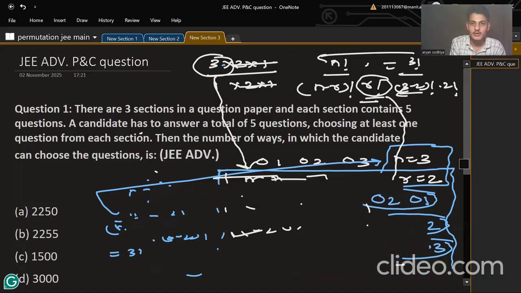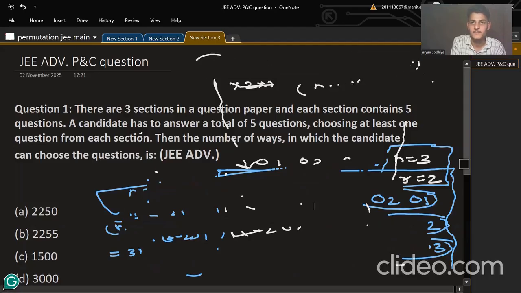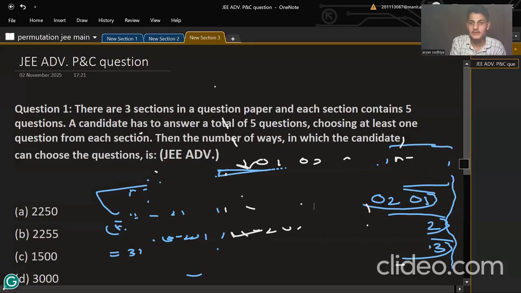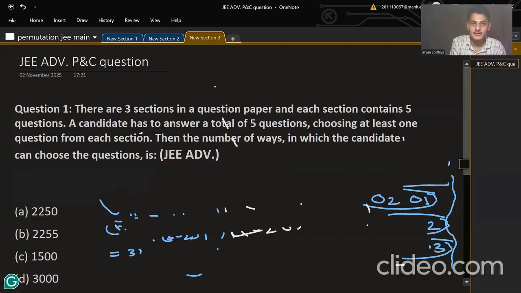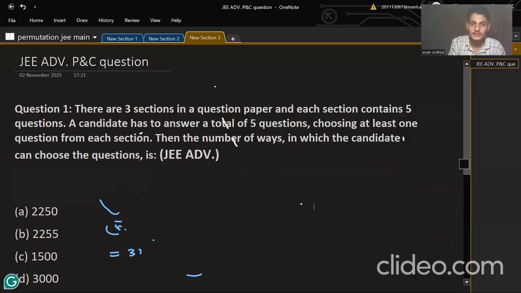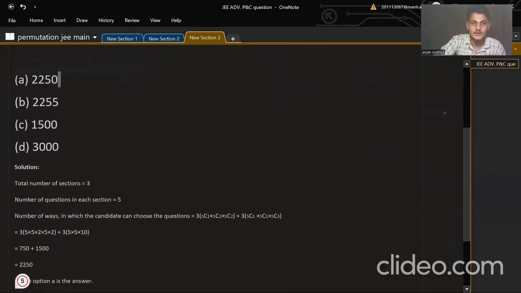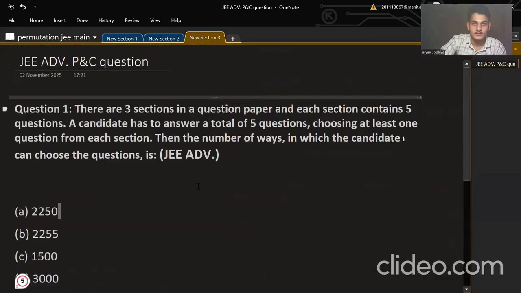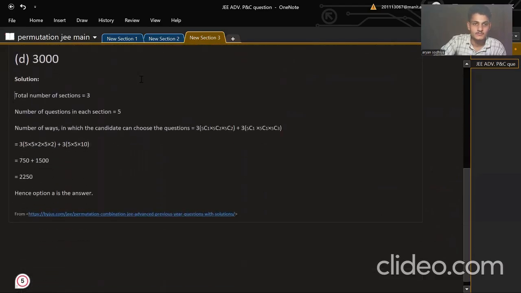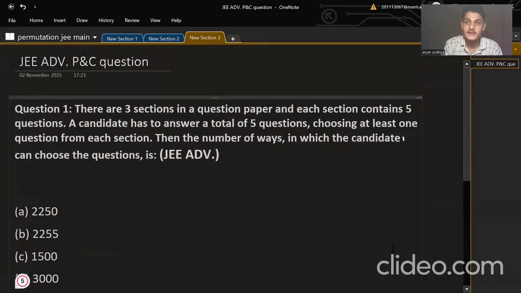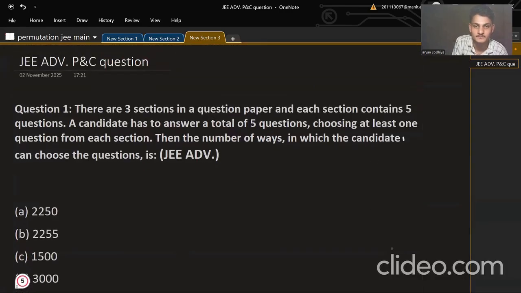Now we will see what JEE Advanced asks. JEE Advanced majorly asks the questions in which two concepts or three concepts can be integrated. In this question, these both concepts will be integrated. So a little more presence of mind is required. Let's see what this question is asking. There are three sections in a question paper.